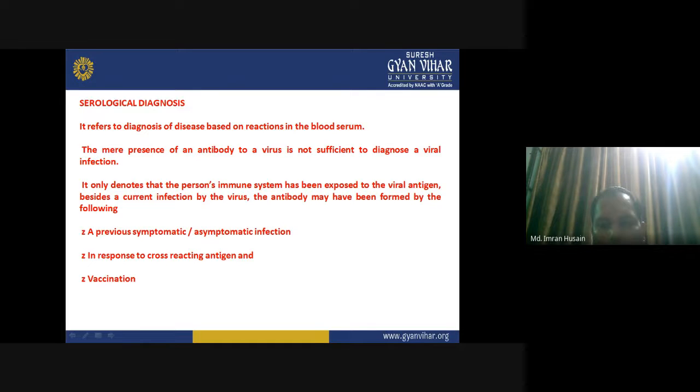Antibody may have been found due to a previous symptomatic or asymptomatic infection, in response to cross reacting antigen, or vaccination. In all these cases, the level of antibody will remain near the same for the entire duration of current illness.